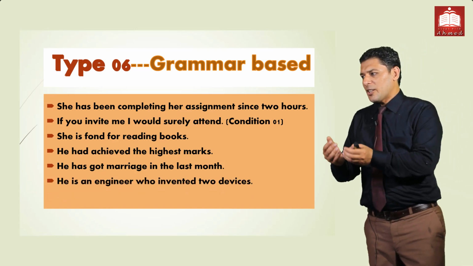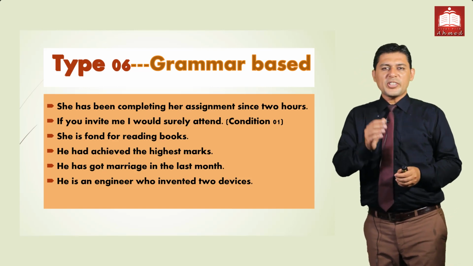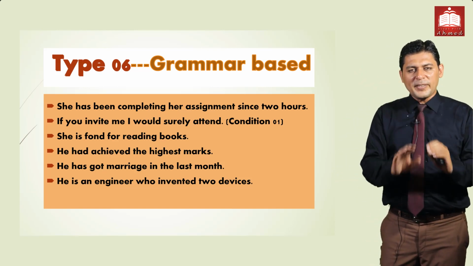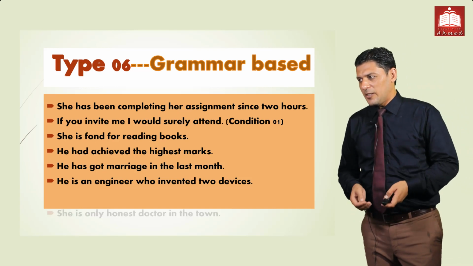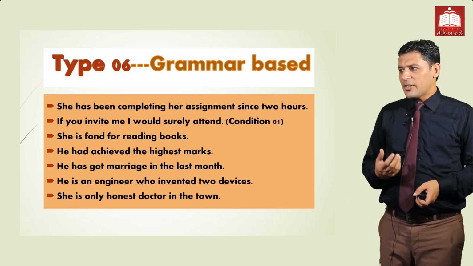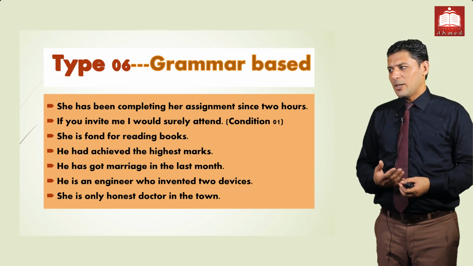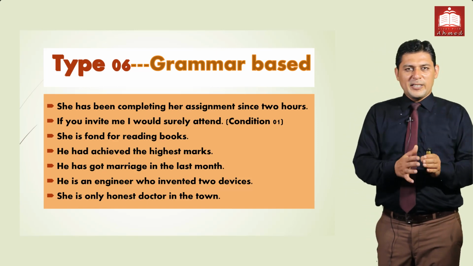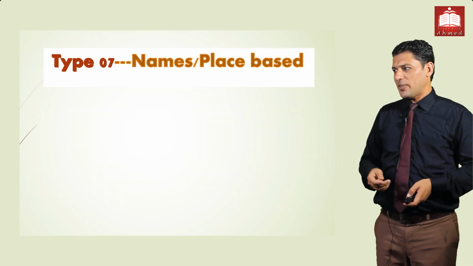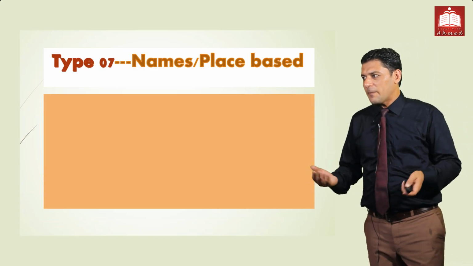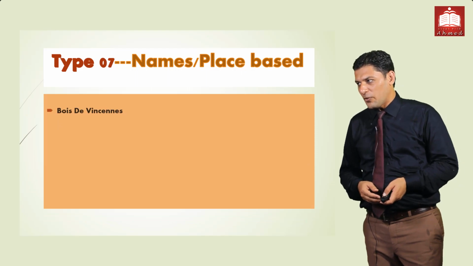He is an engineer, invented 2 devices. Not an engineer, we are discussing a specific, particular engineer, so it should be the engineer. And the very last is, she is only honest doctor in the town. She is the only. We are discussing a specific doctor who is honest, so that is the last sentence you have. The very last we have names of places and names of persons.